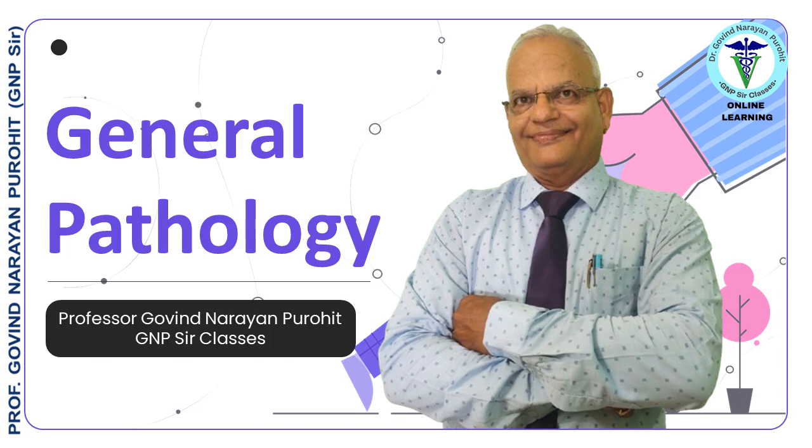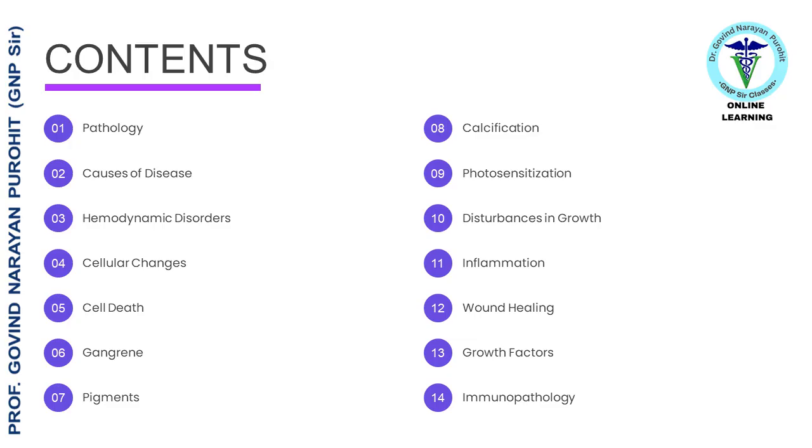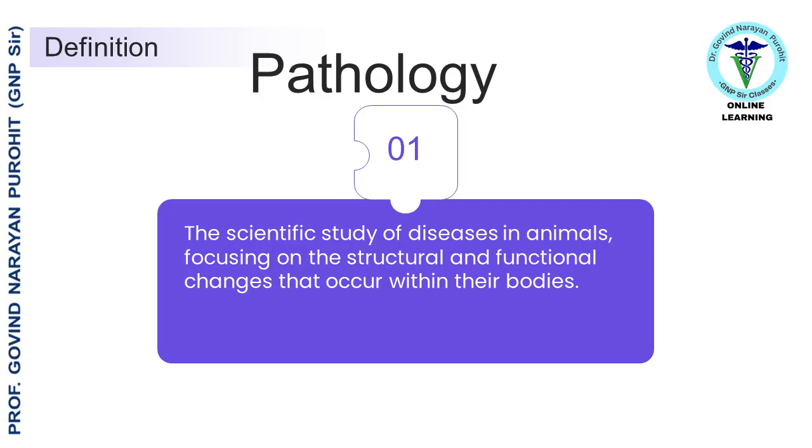In our today's online class, Professor Govind Narayan Purohit from GNP Sir Classes explains general pathology. Watch this video completely to learn in detail. Here are the contents of today's class that includes topics like causes of disease, hemodynamic disorders, cell death, gangrene, calcification, and immunopathology. First, let us define pathology, which is the scientific study of diseases in animals, focusing on the structural and functional changes that occur within their bodies.